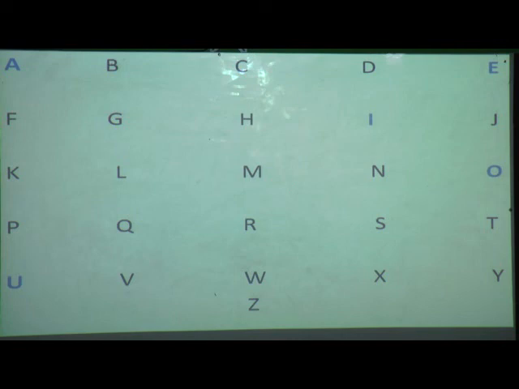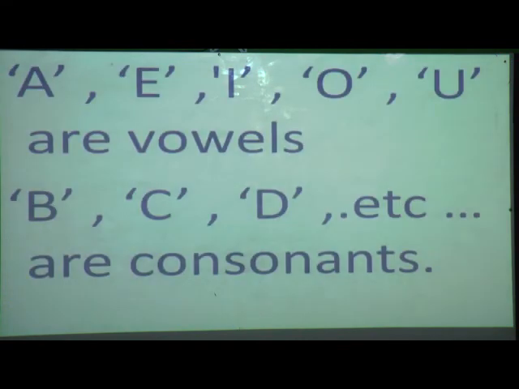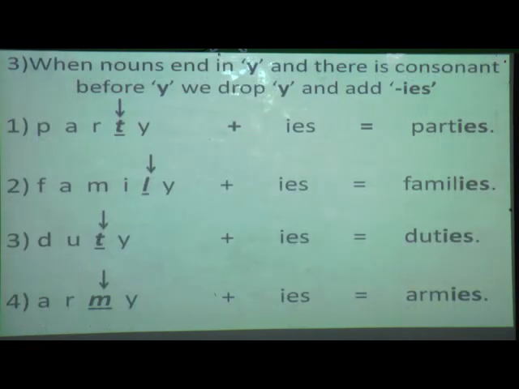And the remaining, which are in black bold letters, that is B, C, D, F, G, H, J, K, L, M, N, P, Q, R, S, T, V, W, X, Y, Z. These are all consonants. So A, E, I, O, U are vowels and B, C, D, etc. are consonants, meaning 21 letters. Now you may be thinking why the teacher is teaching vowels and consonants in between. Now you will understand why I have explained vowels and consonants, to understand this third point.